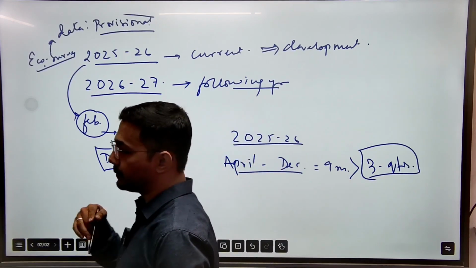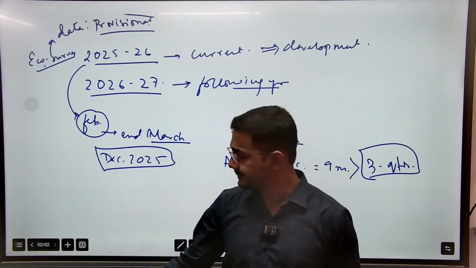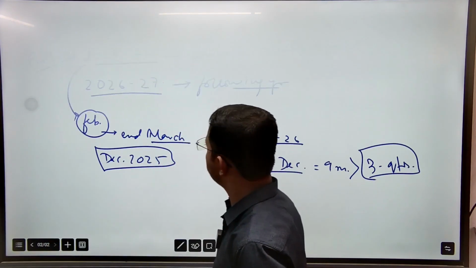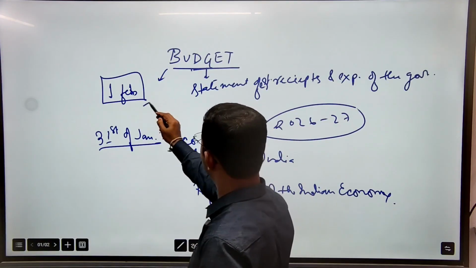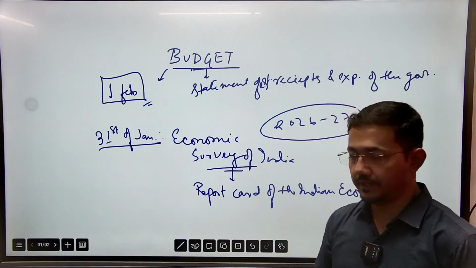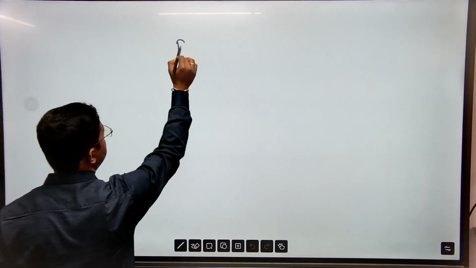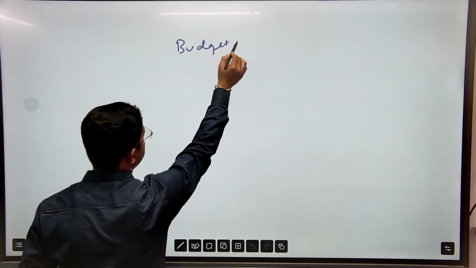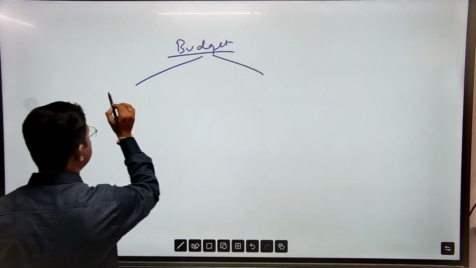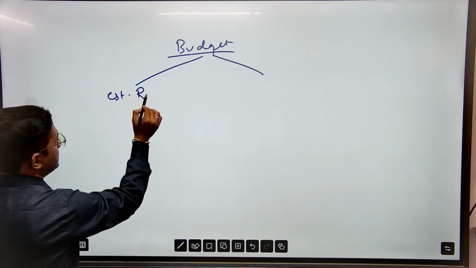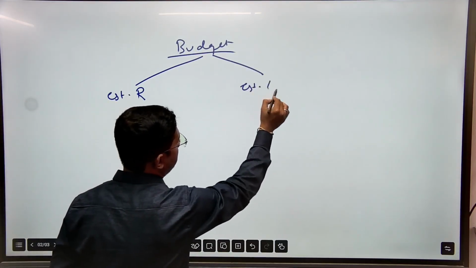Okay. After the presentation of the Economic Survey, the budget is presented on the 1st of February every year. Now, what does this budget have in it? A budget, as I told you, has estimated receipts and estimated expenditure.